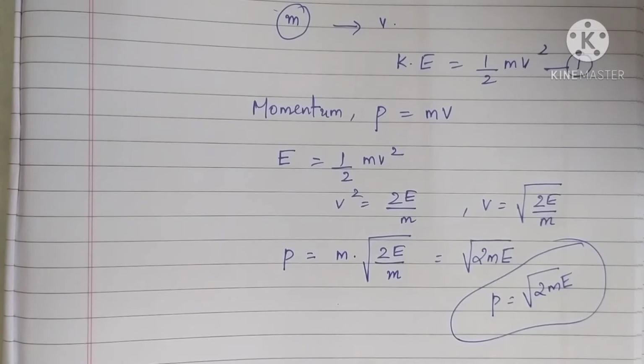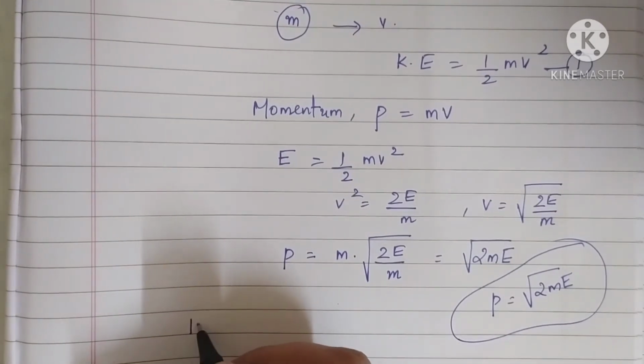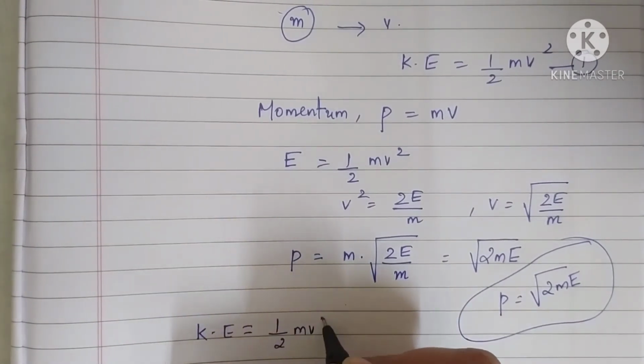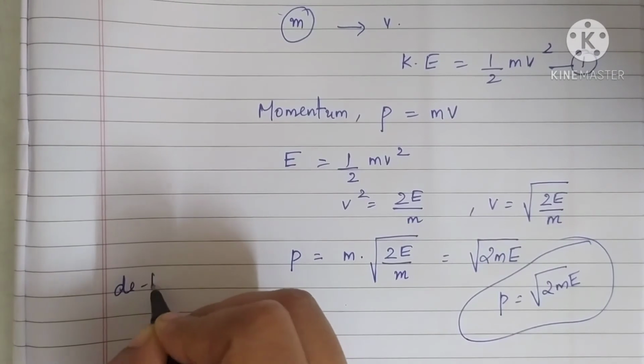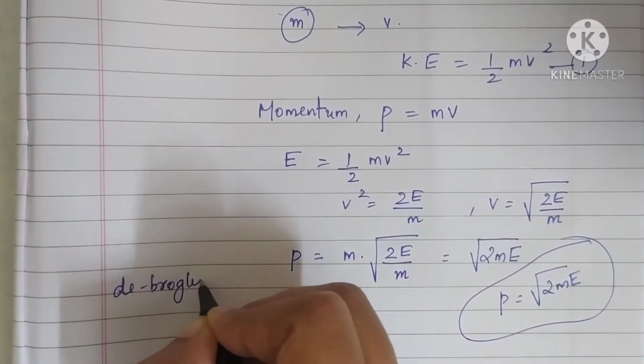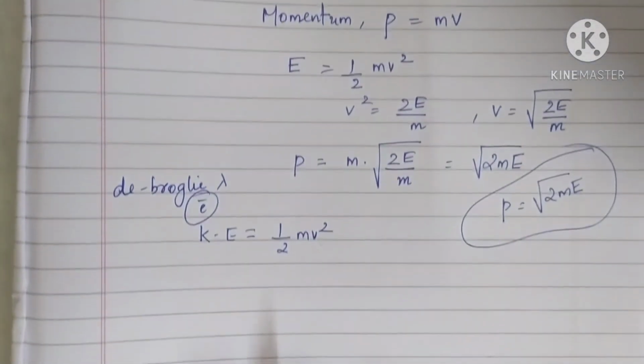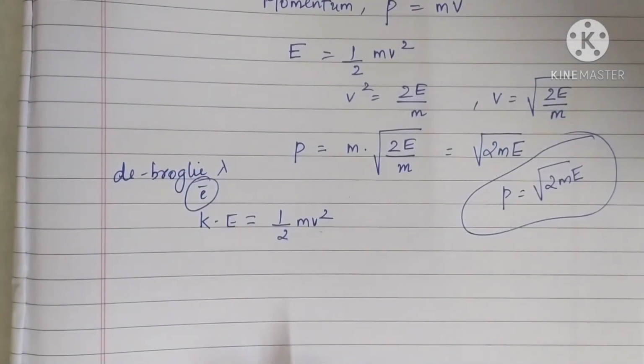Now to find the de Broglie wavelength of an electron, you can use some expressions like the kinetic energy. You know the expression is half mv squared. This is to find the de Broglie wavelength of an electron. Okay, so kinetic energy is half mv squared.